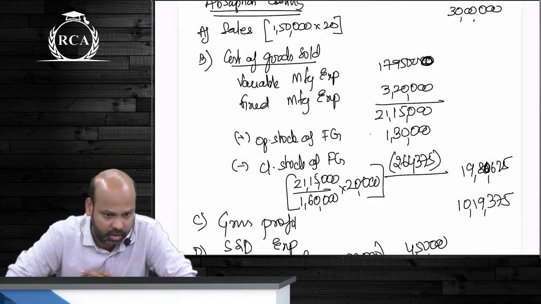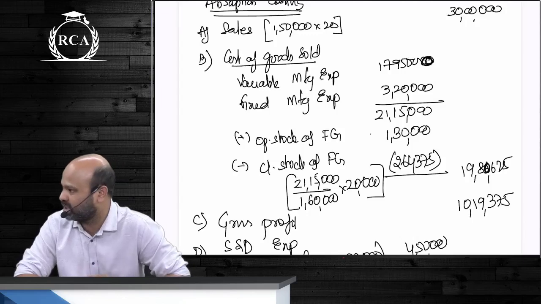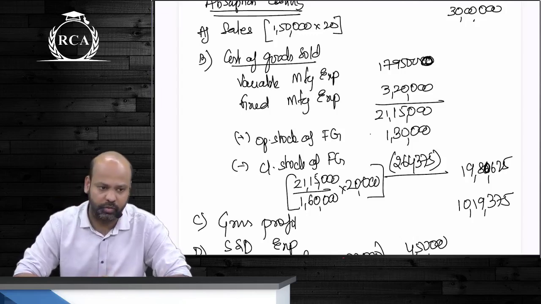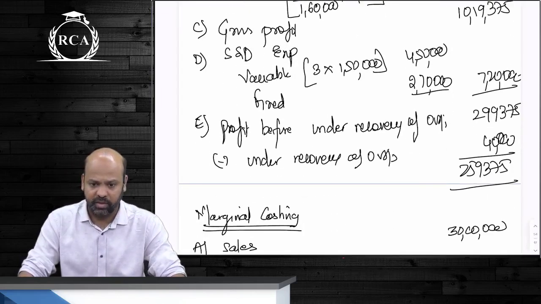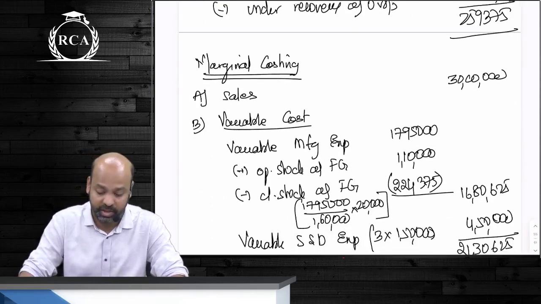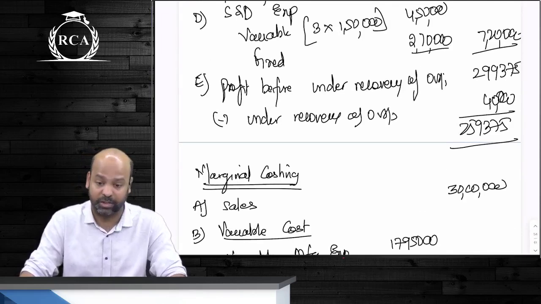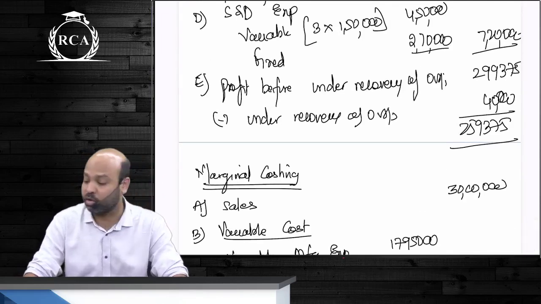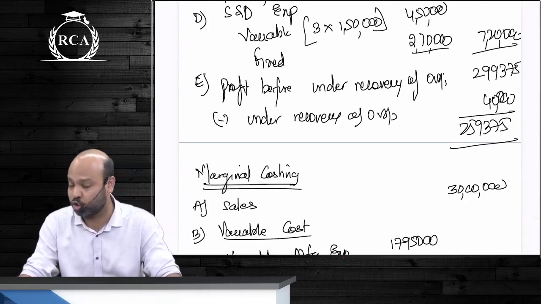Is that clear? Once you do this, you will show the adjustment of opening stock and closing stock. You will arrive at COGS. Sales minus COGS is gross profit. If there's any under recovery or over recovery, you adjust that in the end and arrive at the amount of actual profit. If there is under recovery, deduct it. If there is over recovery, you're supposed to add it.